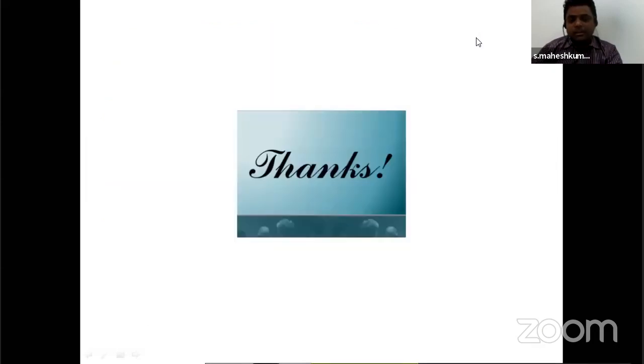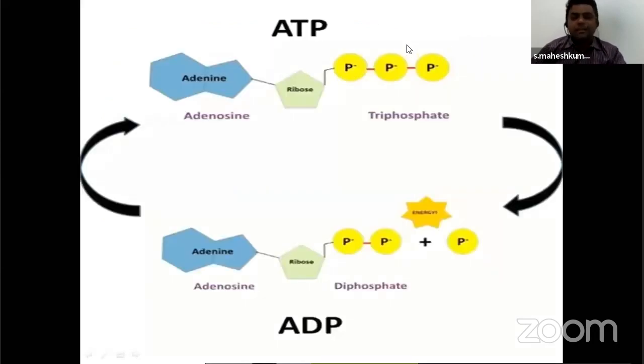One is the non-cyclic and the other is the cyclic manner. Cyclic means the electrons move in a cycle and come back to the system. In non-cyclic photophosphorylation, electrons transfer from photosystem 2 to photosystem 1. At last, they are received by ferredoxin and NADPH is synthesized. The electrons of photosystem 1 are refilled from photosystem 2.